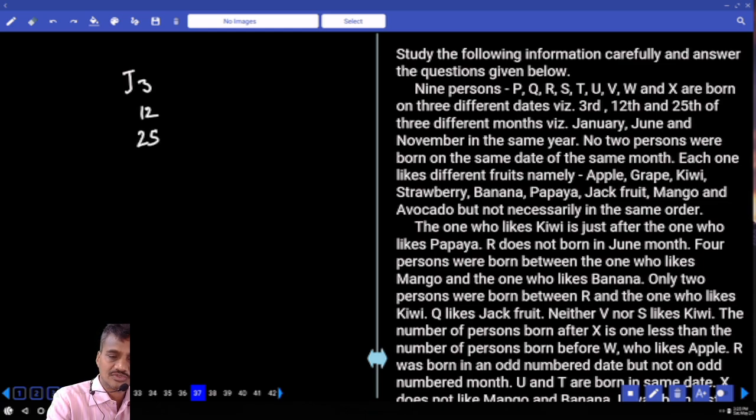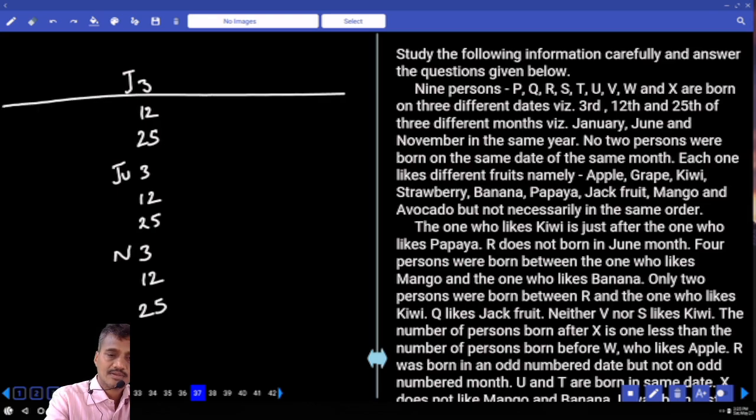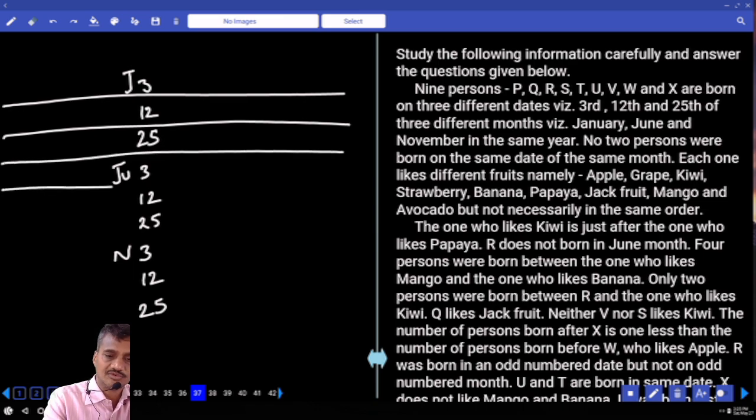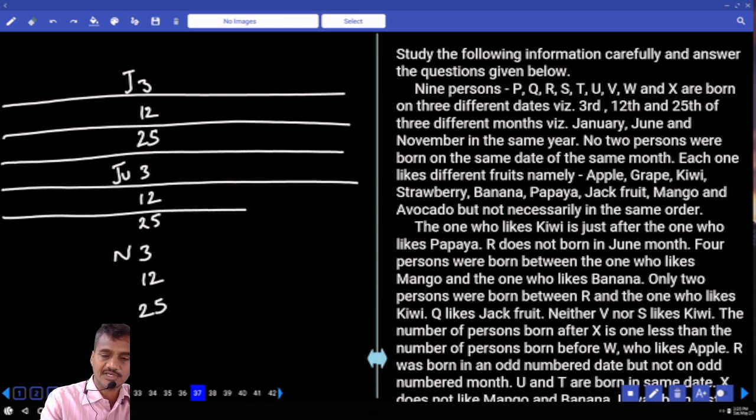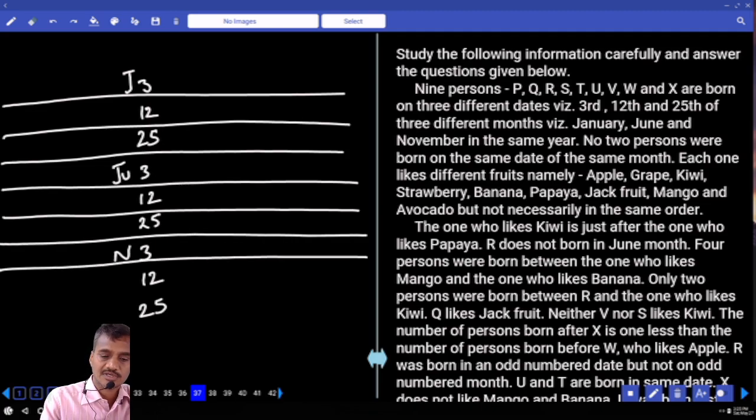The next one, June 3rd, 12th and 25th. And in the same way, the next one, November 3rd, 12th and 25th. Then January, June and November, each with 3, 12 and 25. And similarly here again November 3rd, November 12 and November 25.